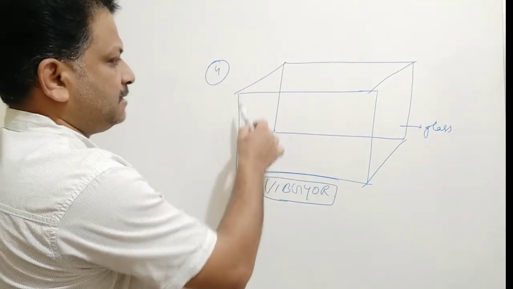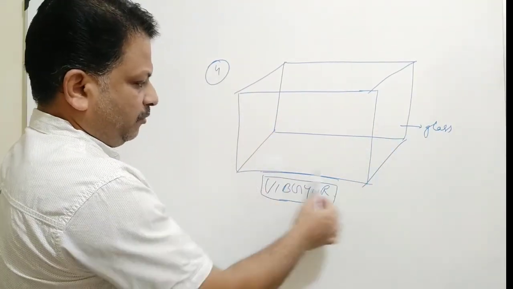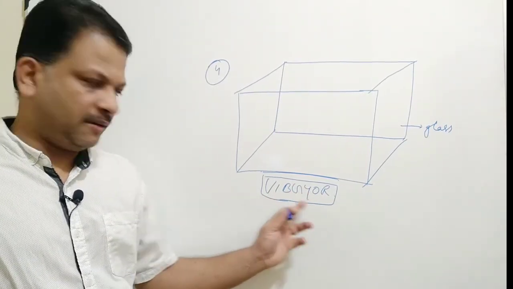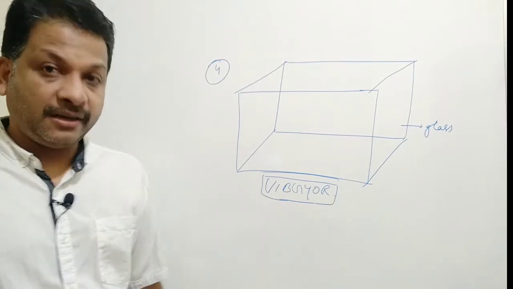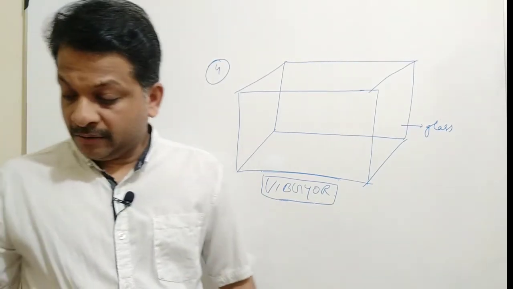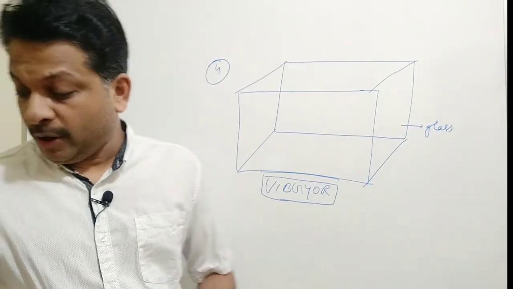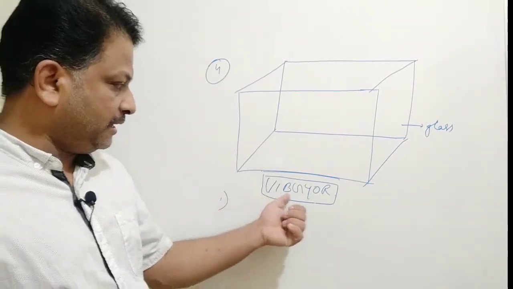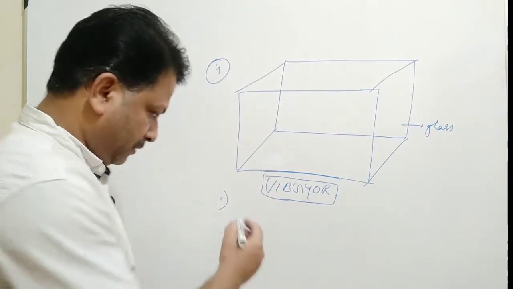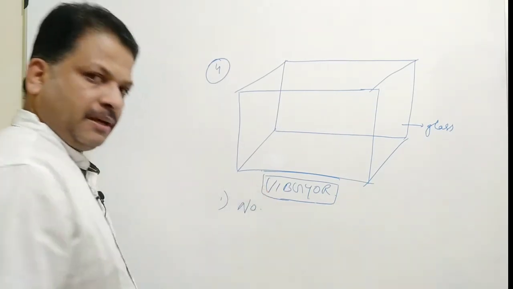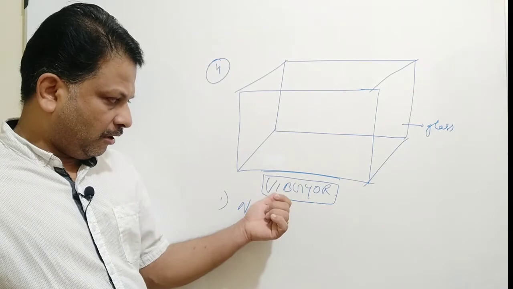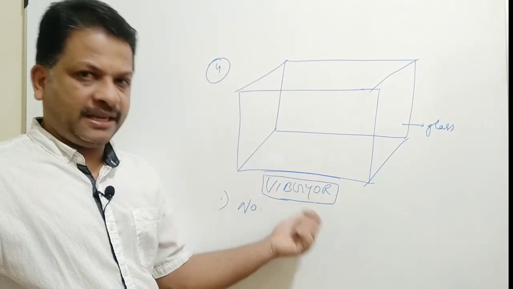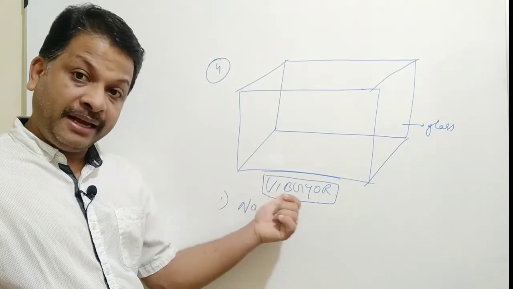As you can see, a glass slab is placed over a sheet of paper where VIBGYOR is printed with the respective colors. Now the first question, will the image of all the letters be in the same plane? No. Why? Because each color of light has different frequency, different speed, and of course they are different in color, so their speed will be different.